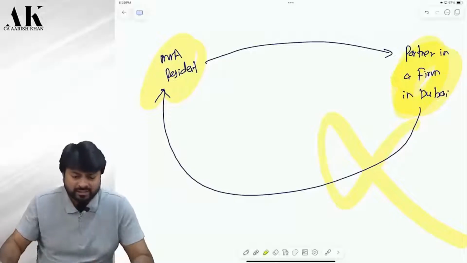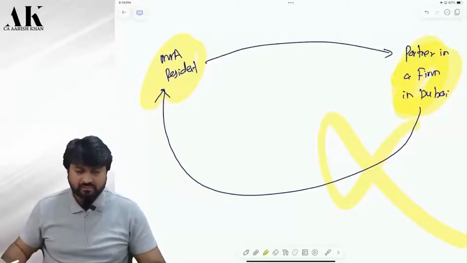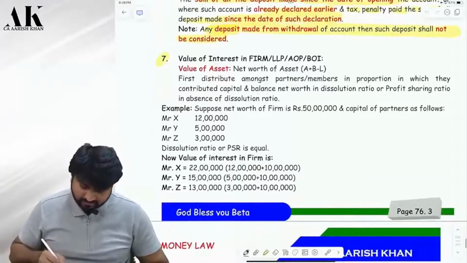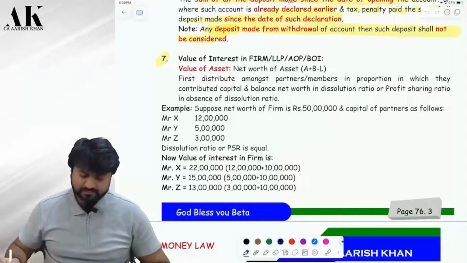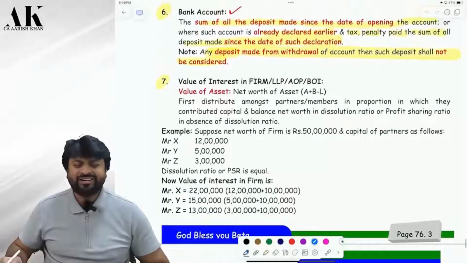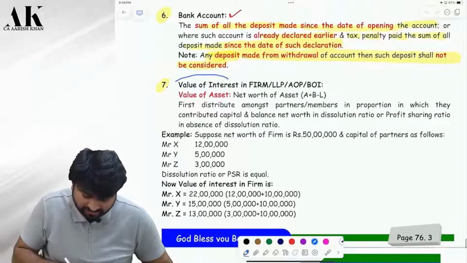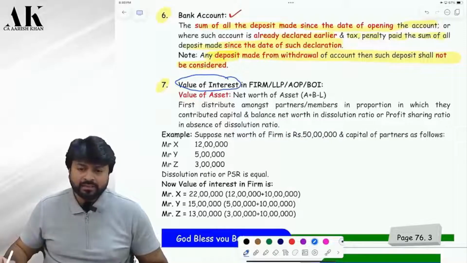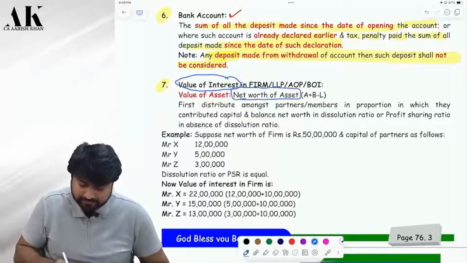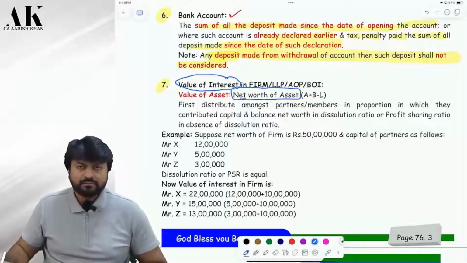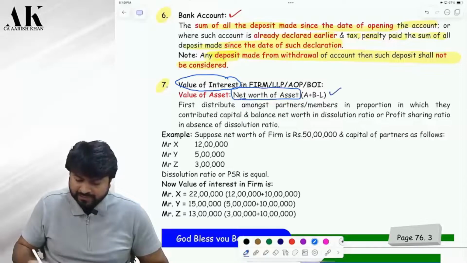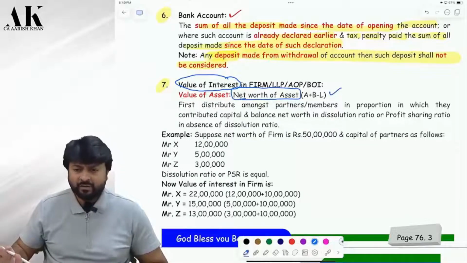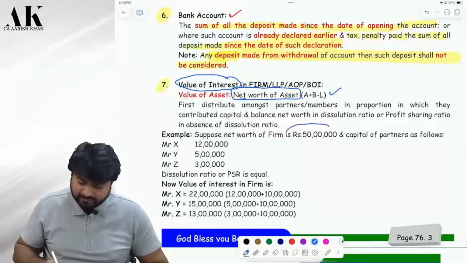Now, how will you value this? Check. For that, you have to value as per point number 7. How will you value? Value of what? In the firm, LLP, AOP, BOI, you have to find the net worth of the firm. The net worth will be found as per A plus B minus L. Do you remember A plus B minus L for unquoted shares? Yes, same way. Okay.